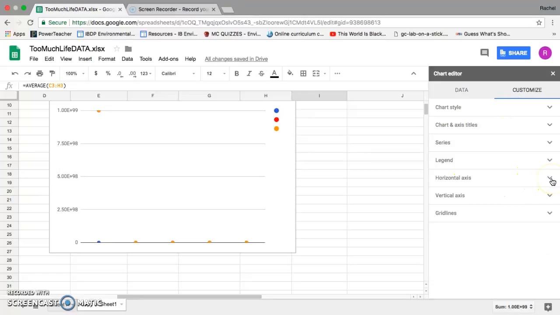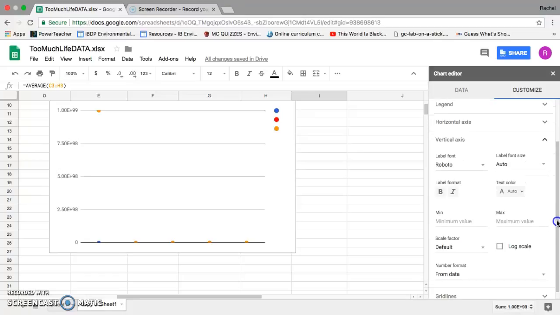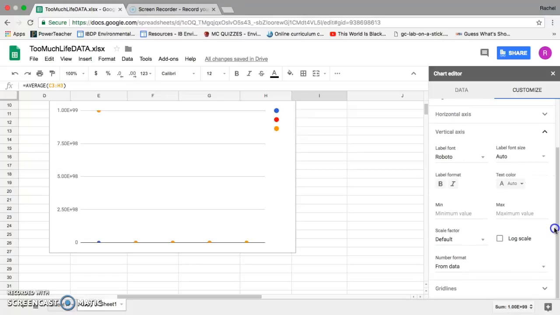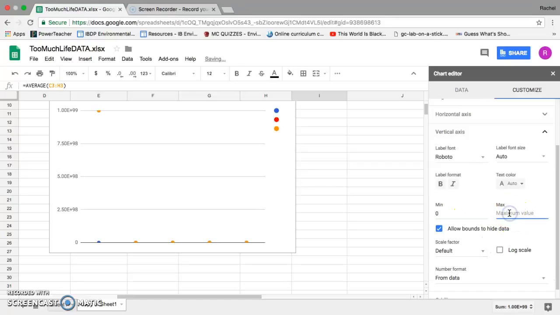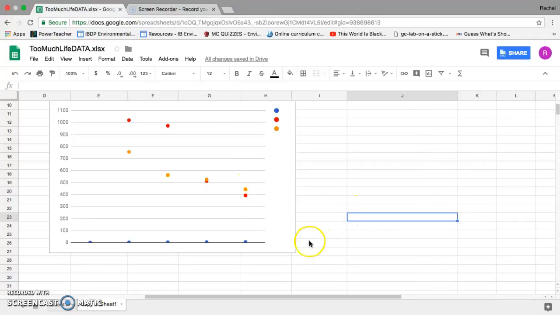We're going to first go to our vertical axis because that's what's really throwing it off because we chose, let me see, sorry. We chose the infinity type number, so we chose a giant number. We actually don't want to go all the way up to that huge number. So I'm going to go from 0 to, I think 1100 would be fine. All right, perfect. And we've got our values there.